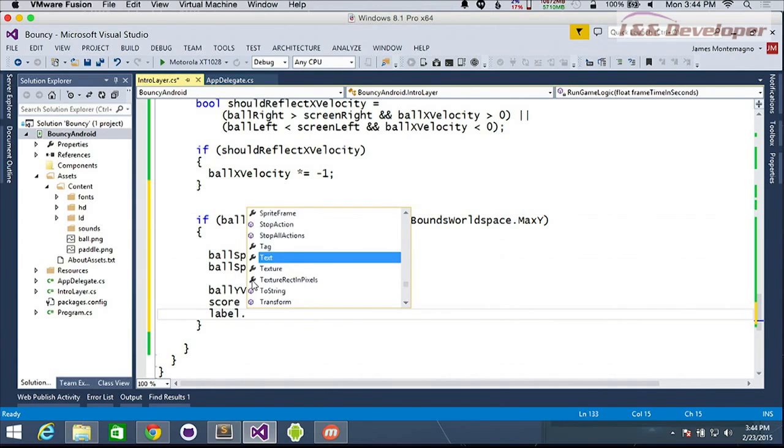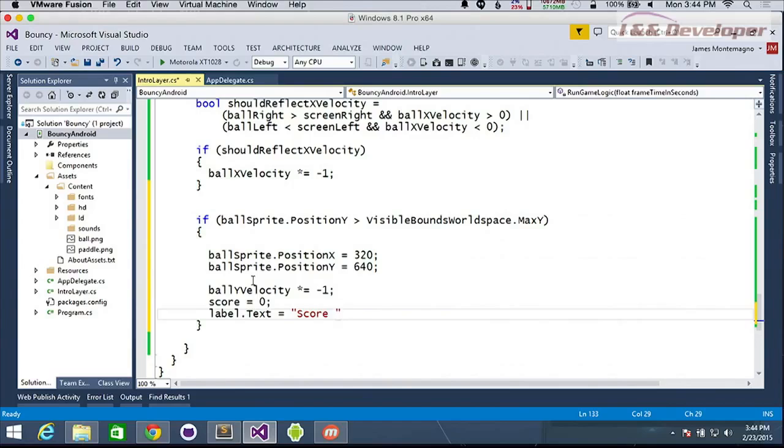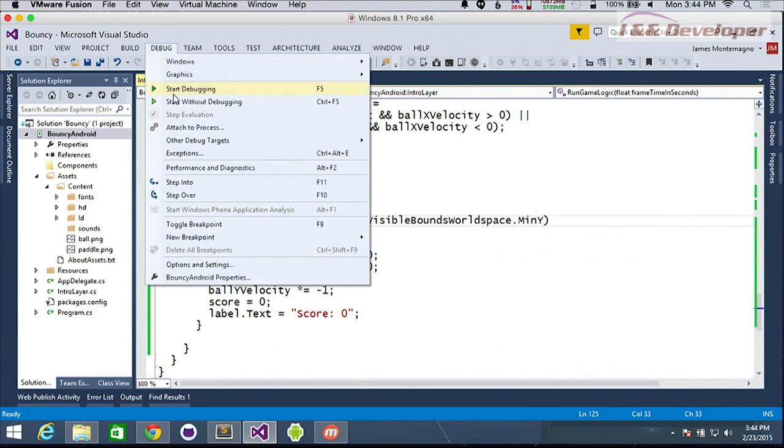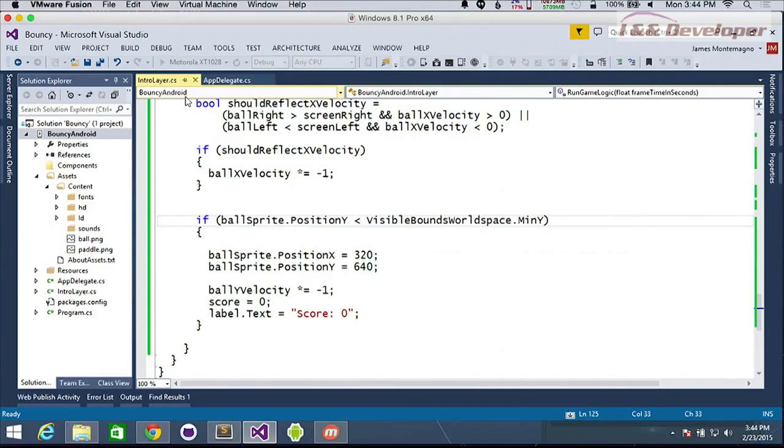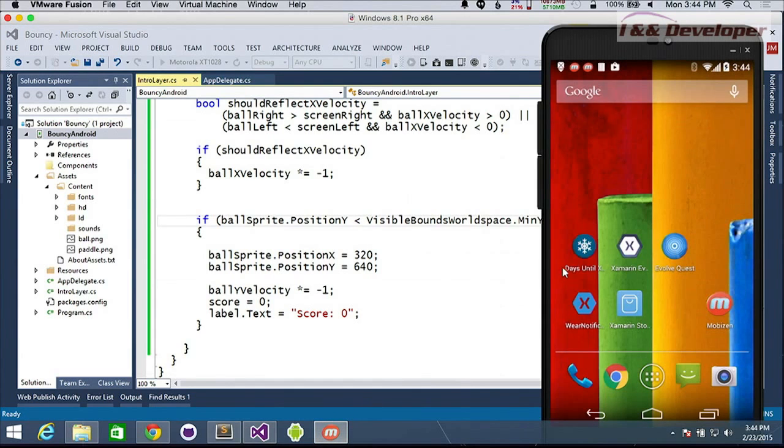And we'll say label dot text equals score 0. Now, I think that it should be dot min y. I think it should be less. We'll see if that works or not. Let's give it a go. All right. So at least we want to reset the game. At least we'll have something that's recurring. We could obviously add a lot more features to this game. Very simple to actually build something out in just a few minutes.